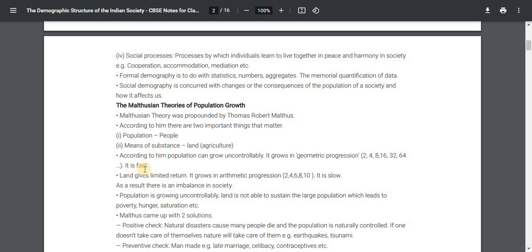It is fast. Land gives a limited return. It grows in arithmetic progression, in brackets 2, 4, 6, 8, 10. It is slow. As a result, there is an imbalance in society. Population is growing uncontrollably. Land is not able to sustain the large population, which leads to poverty, hunger, starvation, etc.